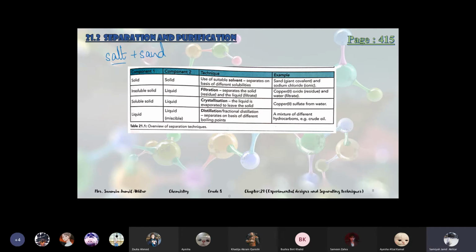If we have two solids and want to separate them, we select a solvent in which one is soluble and one is insoluble, so we can do filtration. We selected water for it. For an insoluble solid in a liquid, we do filtration. For a soluble solid in a liquid, we do crystallization.